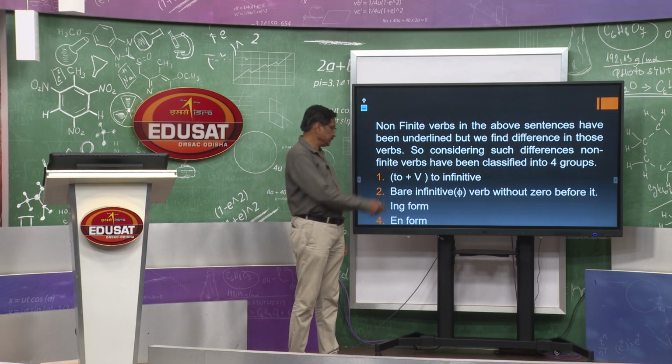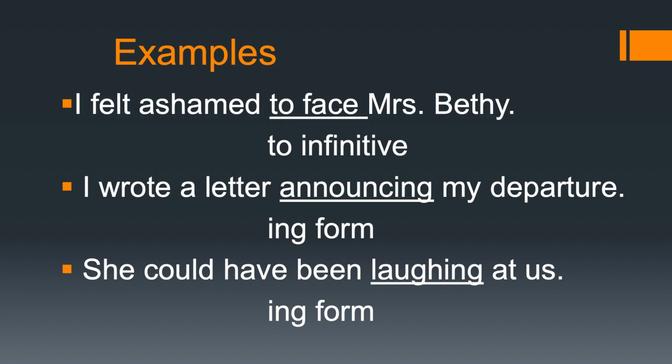Okay. Now, you see, I felt ashamed to face Mrs. Bethy. Here you see in the sentence, this is the to infinitive. "Face" is the verb, this is the finite verb, this is non-finite, and before it "to" is coming, that is called the to infinitive. Okay.